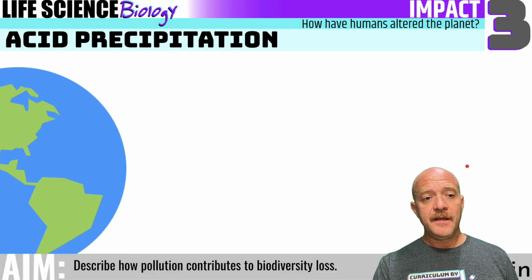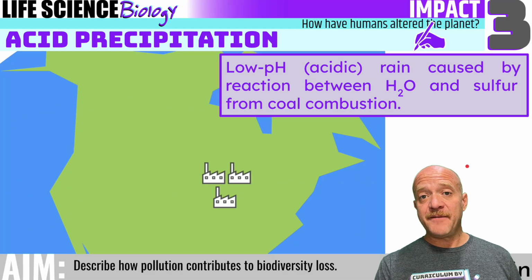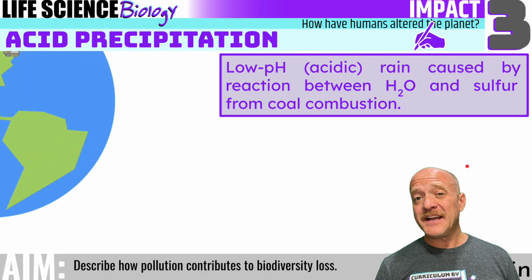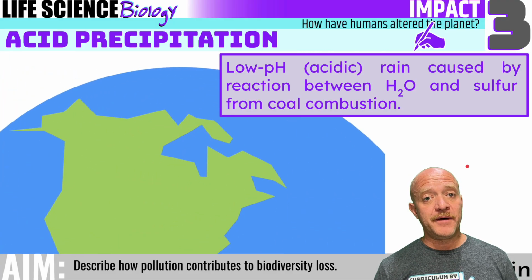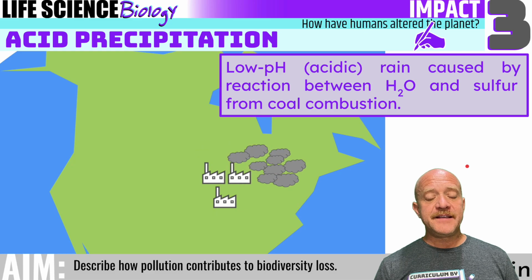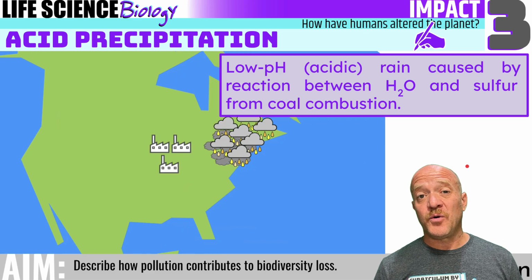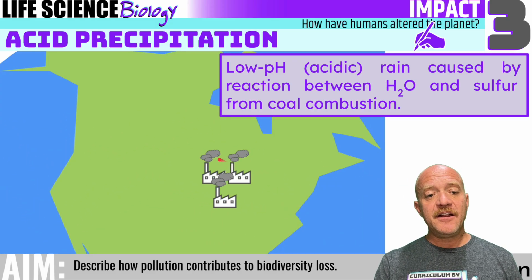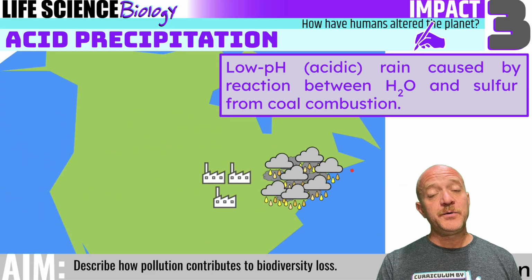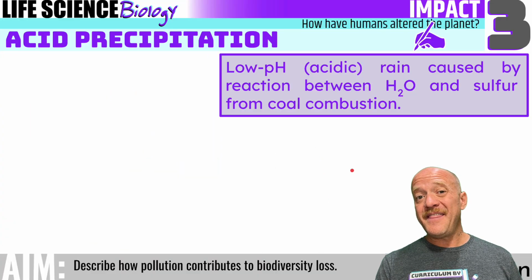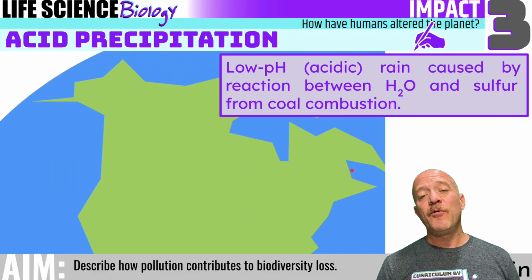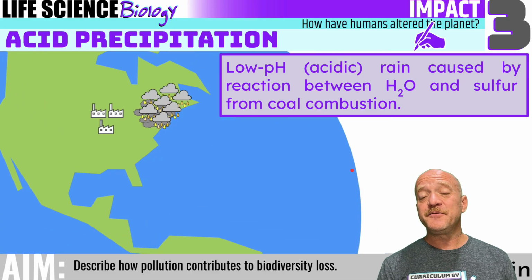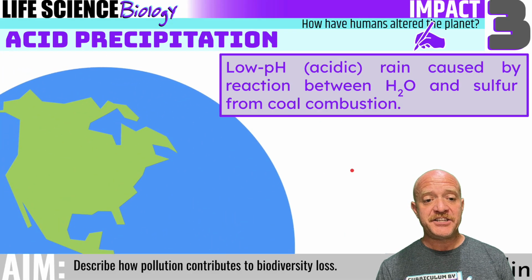Now, acid precipitation is another type of pollution where we have low pH or acidic rain that's caused by a reaction between water and sulfur from coal combustion. So we have areas that will combust coal either for manufacturing or to generate electricity. And these air pollutants blow downwind to another area that is hundreds of miles away, and where the water in the atmosphere mixes with these pollutants, causes a reaction that contributes to acid precipitation.